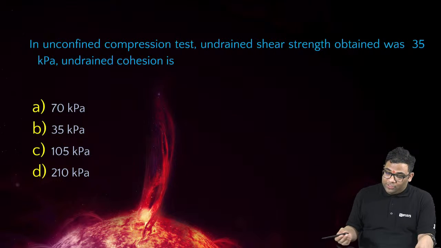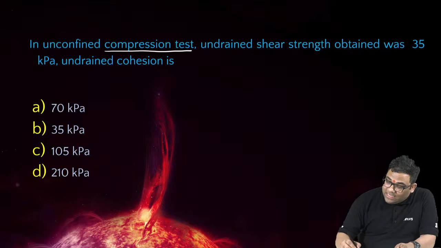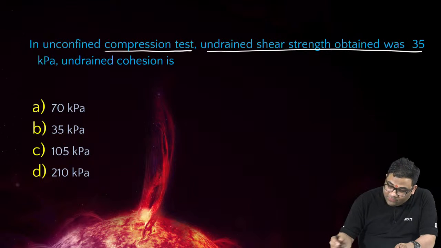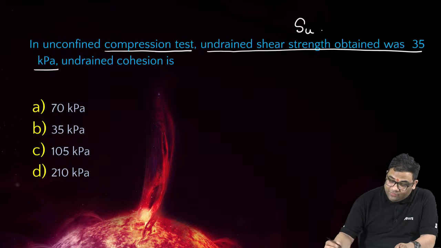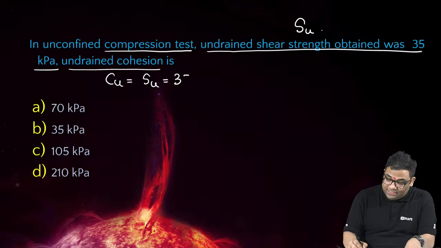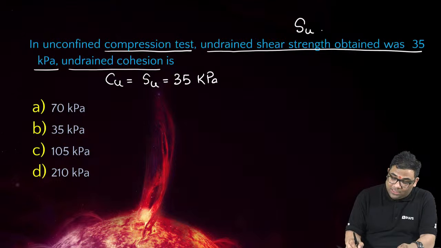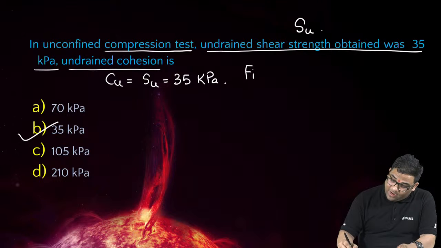Oh, very good. You see, in the unconfined compression test, the undrained shear strength is given as 35 kilopascal. That means SU is given. From here you can find out what? The undrained cohesion, that is equal to how much? It will be the same as the undrained shear strength, that is 35 kilopascal.